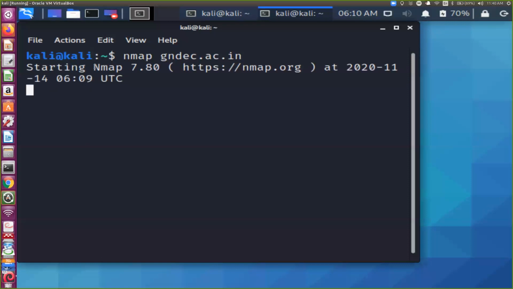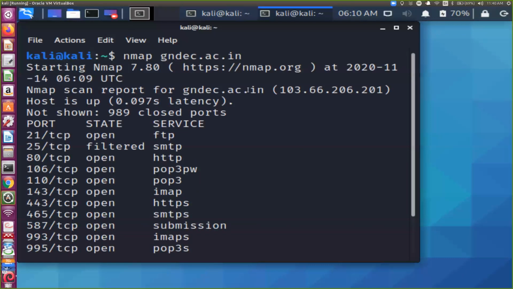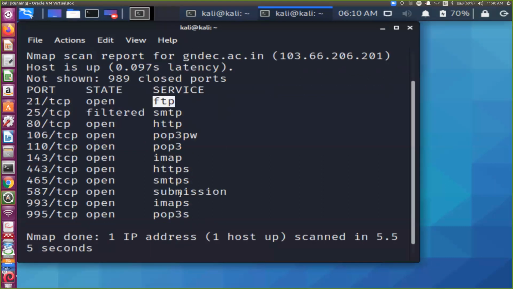Yes, sir, it is visible. Okay, when I run this command nmap, I'm getting their information. I can see they are using a mail server, SMTP on port number 25, for sending mail. Their FTP server is open. HTTP, then POP3, and these ports are available.